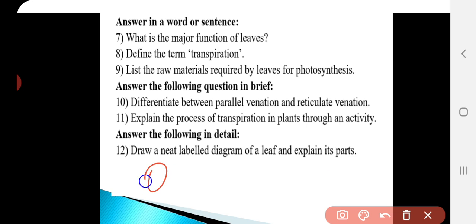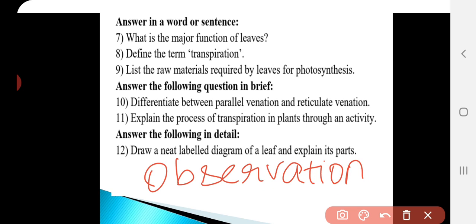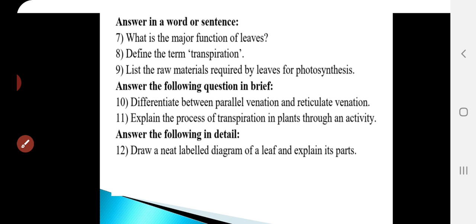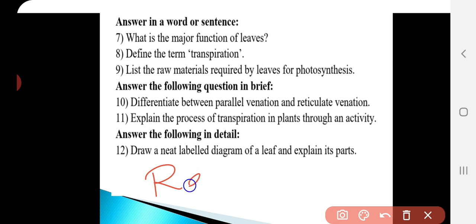And next, in the observation, you have to write next heading as observation. In that what you have observed you have to write it here. So in observation you can observe the water droplets which is present in the surface of the polythene cover. So this indicates the transpiration, that is the removal of water has happened in the leaf. So as a result you have to write that transpiration process occurs in the plant. It is through the leaf. It is done in the leaf and it removes in the form of vapor. Okay, this is the transpiration process.